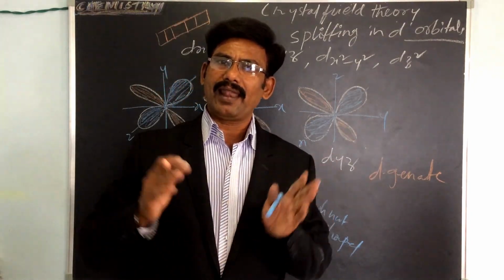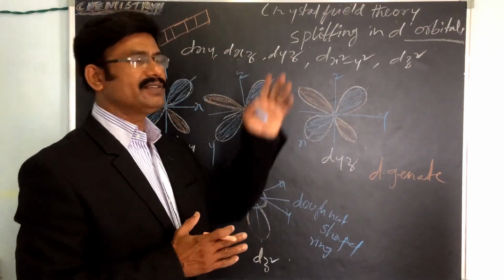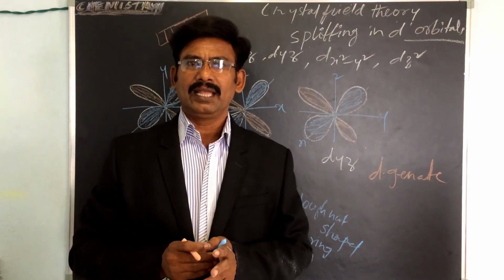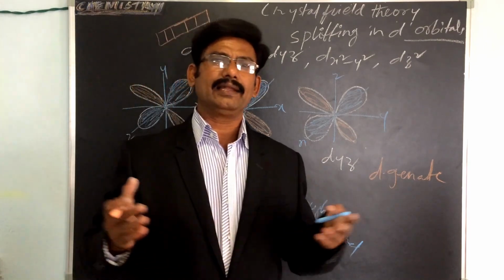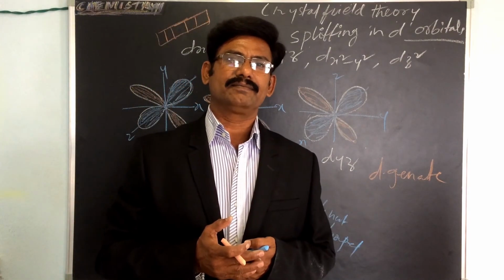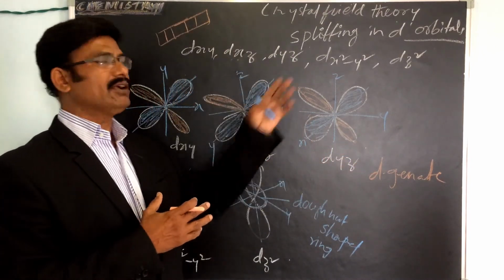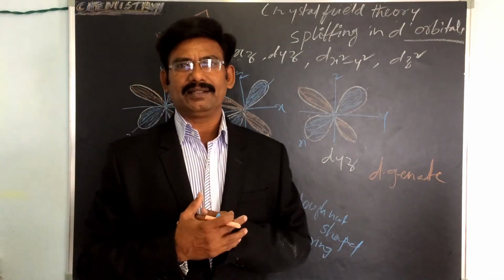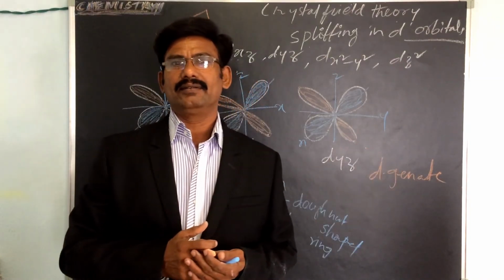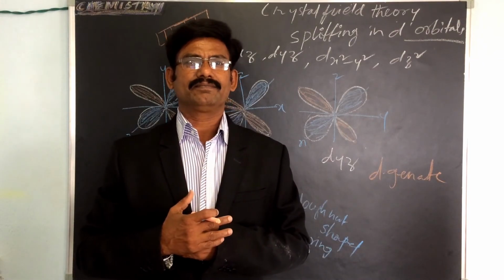On the approach of ligands, the electrons in the d orbitals of the central metal ion are repelled by the electron pair of the ligands. So before the ligands approach, all have equal energy.